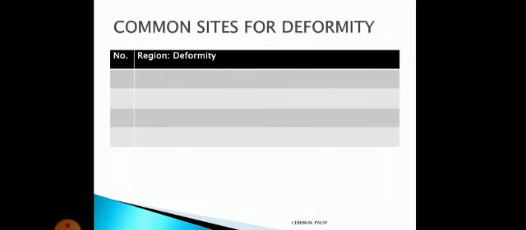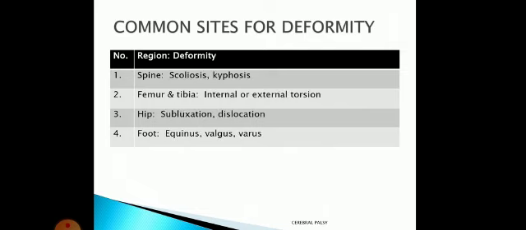Now, common sites for deformity. So, region wise, which are the regions affected? They are the spine, femur and tibia, hip and foot. Which deformities are present region wise? The spine will be having scoliosis, that is abnormal lateral curvature of the spine, and may be having kyphosis also. That is excessive curvature, or we can say the anteroposterior curvature of the spine is more.